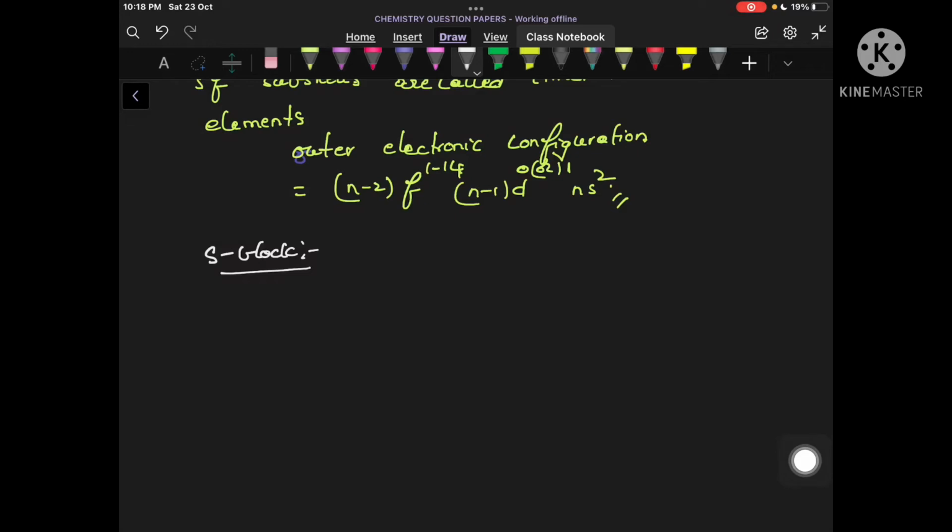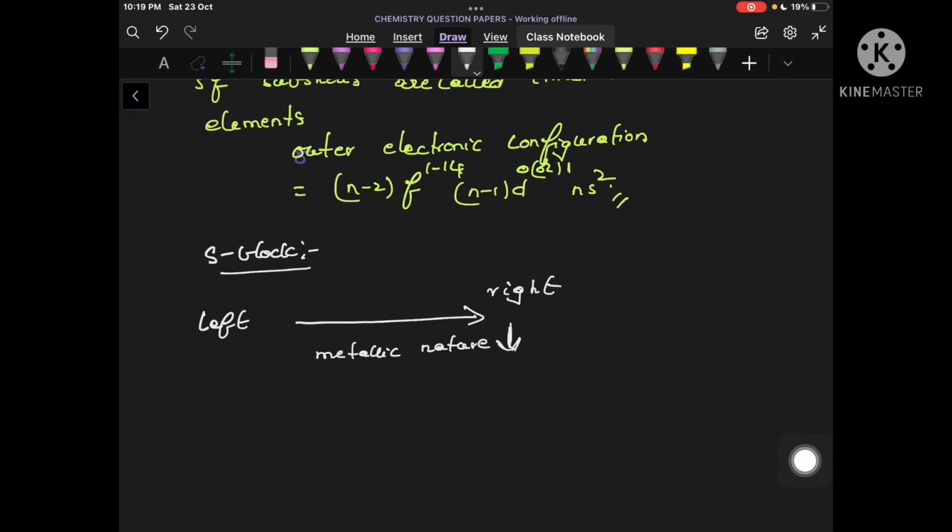See, in the periodic table we have already studied that if we travel from left side to right side, what happens to the metallic nature? Metallic nature continuously decreases. So if I travel from left to right in the periodic table, metallic nature decreases. This downward arrow symbol indicates that it is decreasing. So metallic nature definitely decreases.